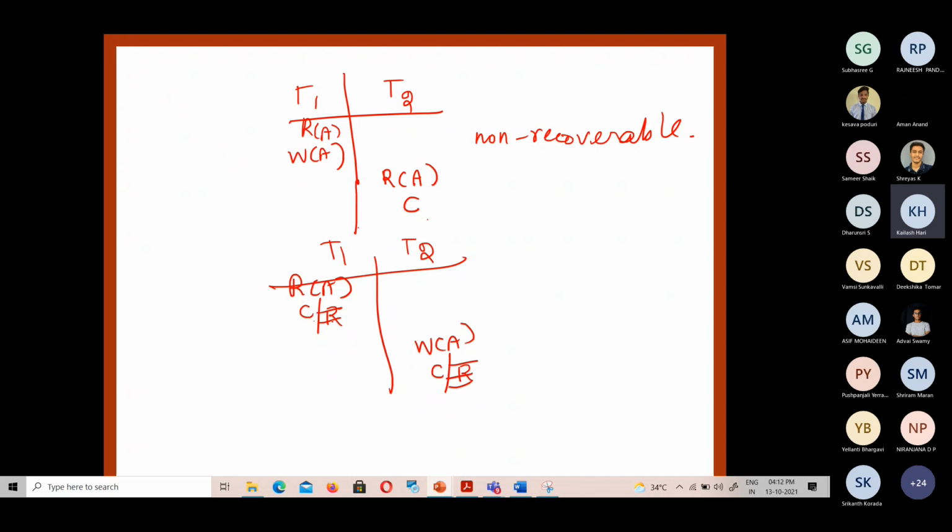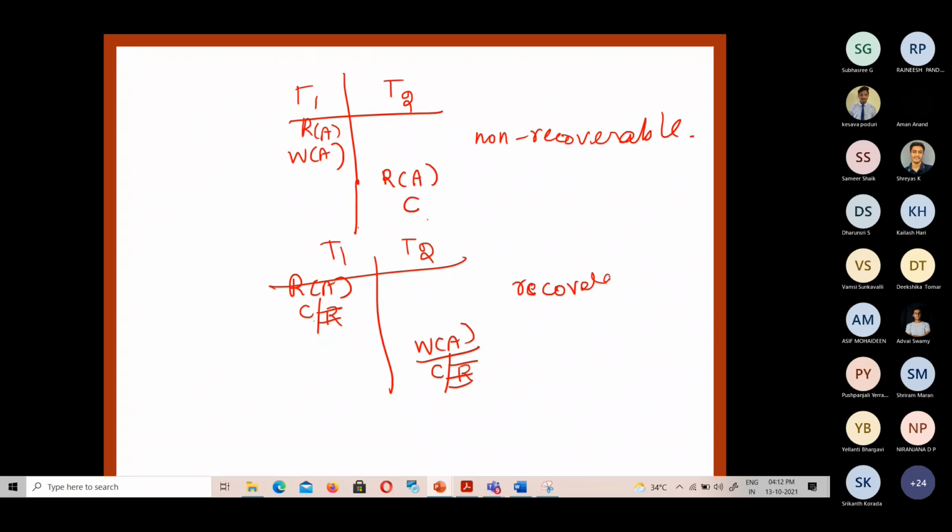There are no read operations in T1 in between the write operations in T2 and the commit. Yeah. So it is a RW dependency. It doesn't bother about that. Anyhow, after W of A, there is no read operation. So it is a recoverable schedule.